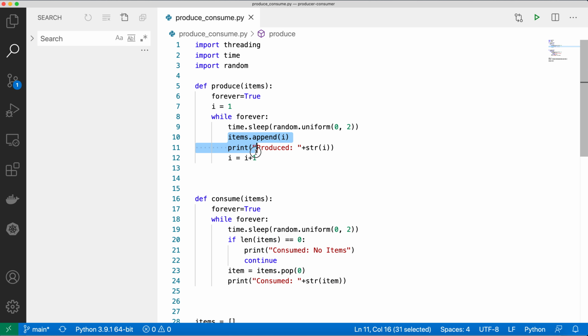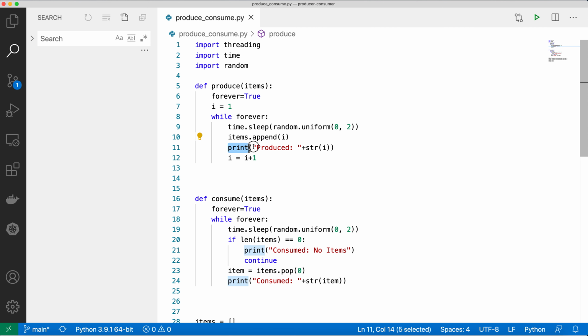So this is the main logic of items getting produced. We have a list called items, and we are appending an item inside the list. You can think of it as us using a list as a queue data structure. The producer will append any item at the end of the list, but the consumer will pop the item from the first position, whatever item is there. Going back to the producer, it appends the item to the list, so items are always added at the end. This is how a queue works, right? Anybody who wants to get added into the queue has to put themselves at the last. That is how the append function is working.